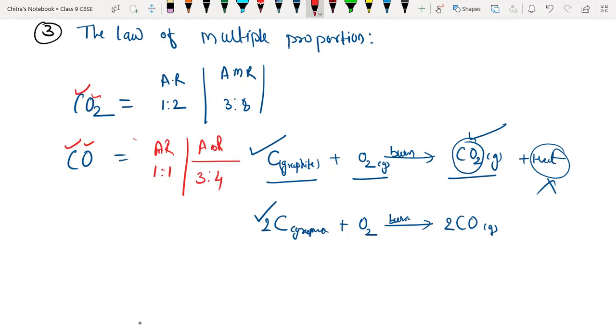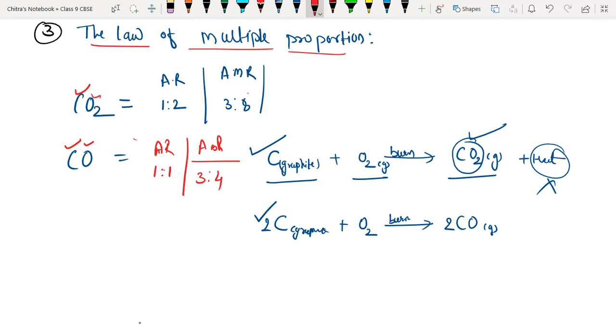So this is the law of multiple proportion. If different conditions are provided during a chemical reaction, elements react differently in different proportions.